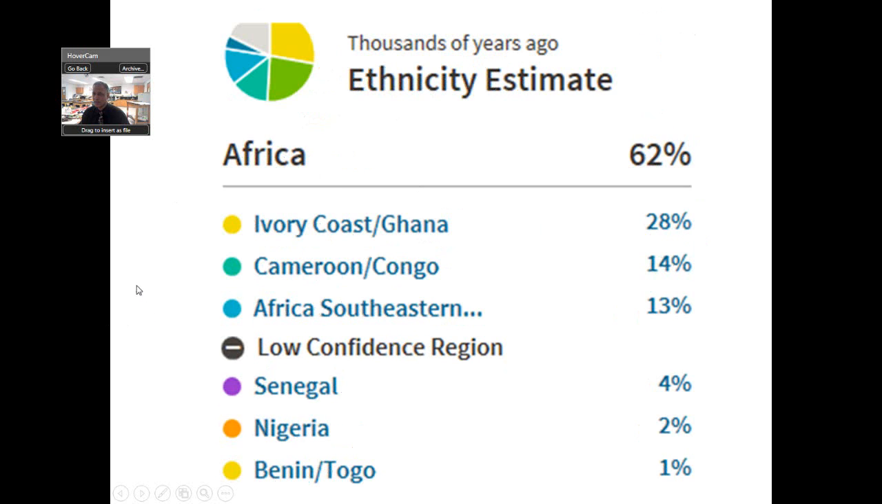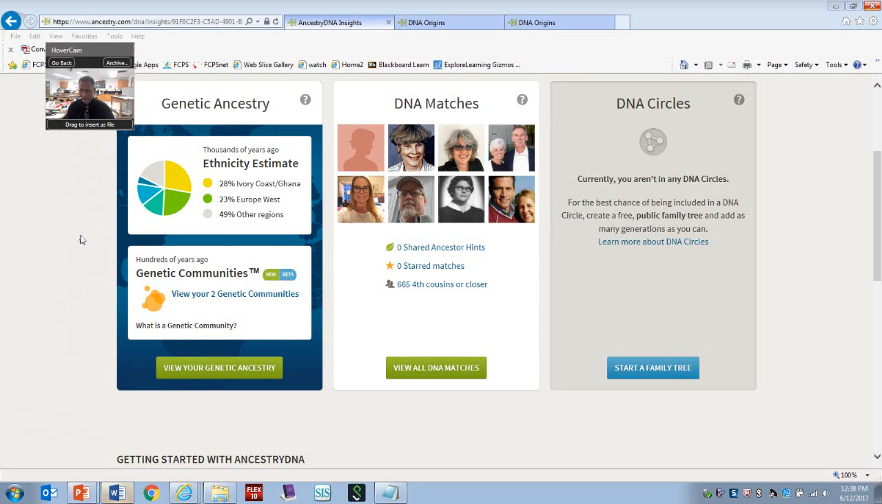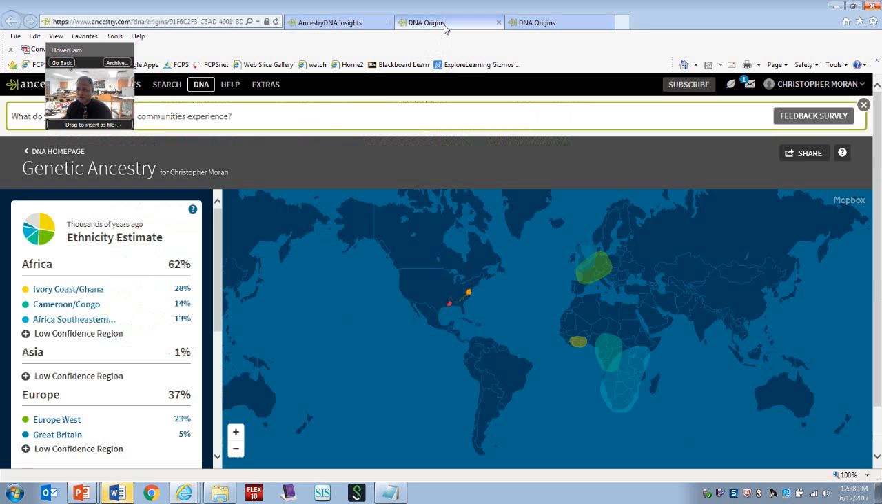So here we go. When you're using Ancestry.com, they give you a lot of options. One of the things they try to do is DNA matches and circles. I haven't really done that. I'm not doing a genealogy project, but when you click your results right here, view your genetic ancestry. So I'm going to go and do that.